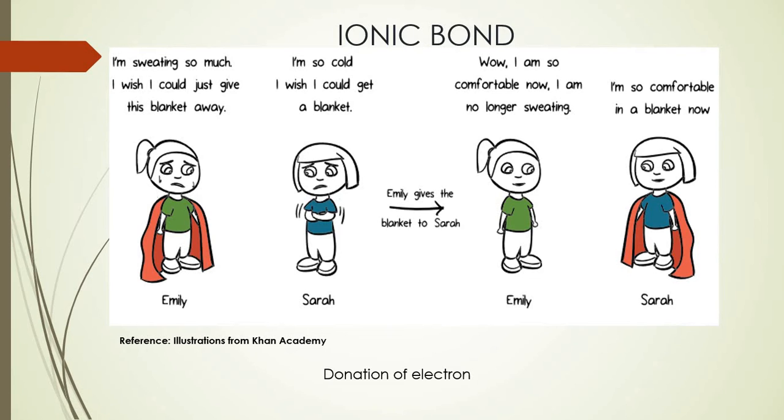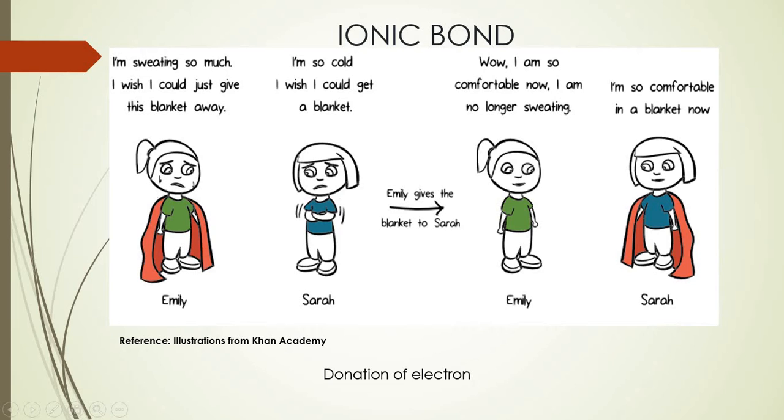Now, consider that both of these friends are in unfavorable conditions of winter, wherein Emily has a very warm blanket with her, and when that blanket is wrapped around her, she feels uncomfortable because of its warmth. Whereas Sarah doesn't own any blanket, and because of the climatic condition, she is also feeling uncomfortable.